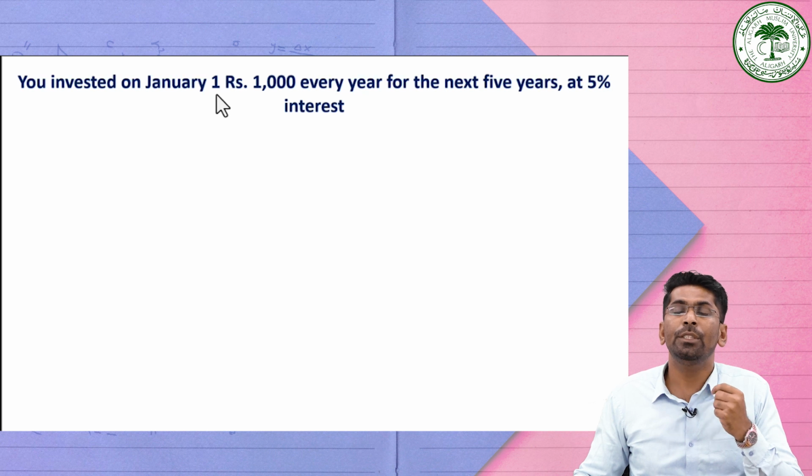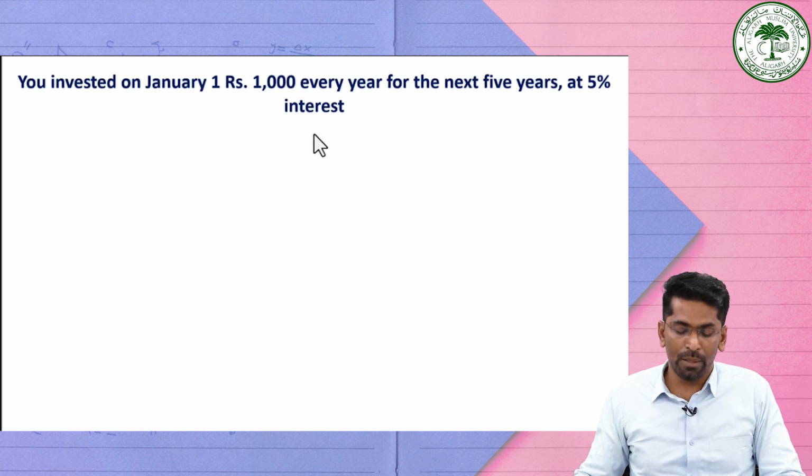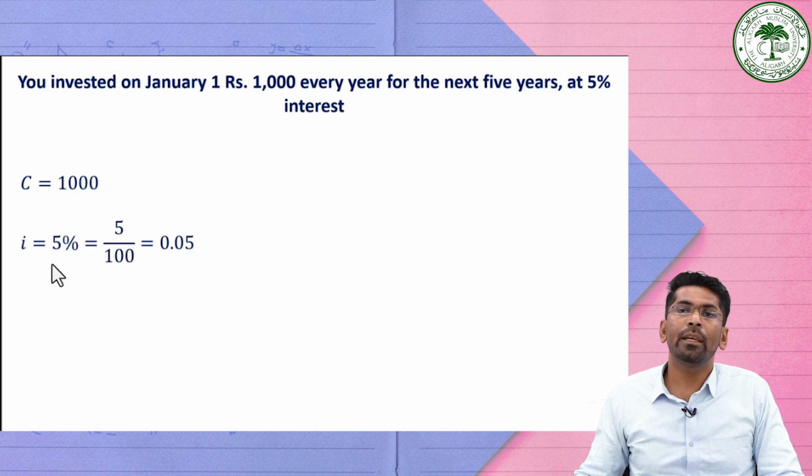So the given information is C equal to 1,000 rupees, the rate of interest I equal to 5 divided by 100, which is 0.05, and n equal to 5 years.